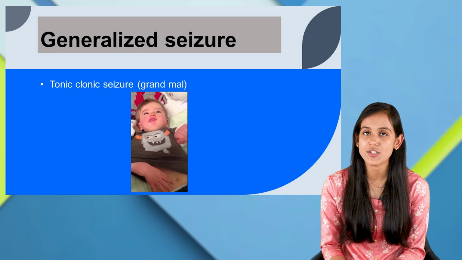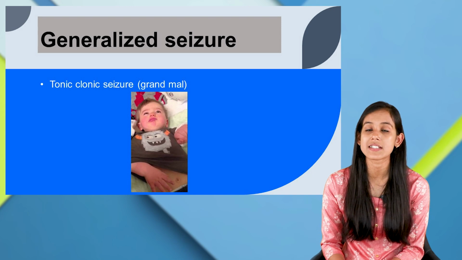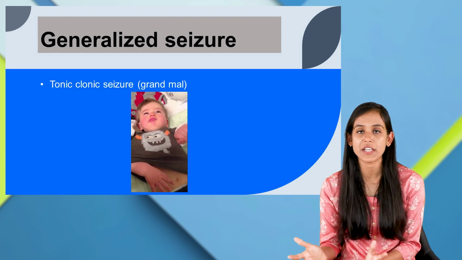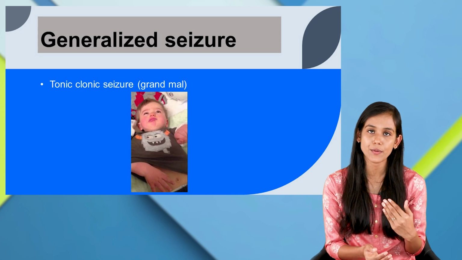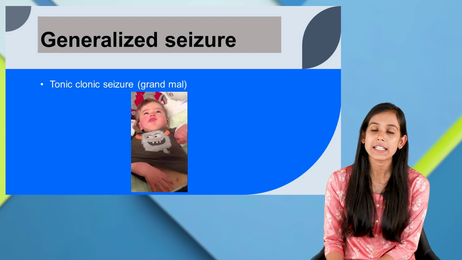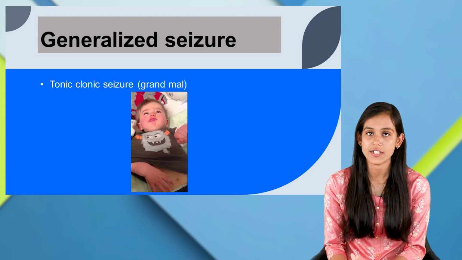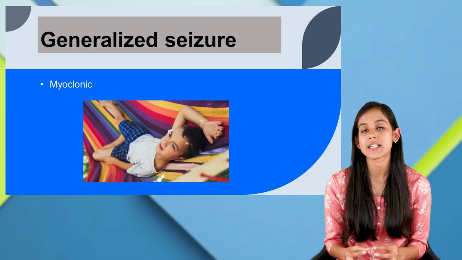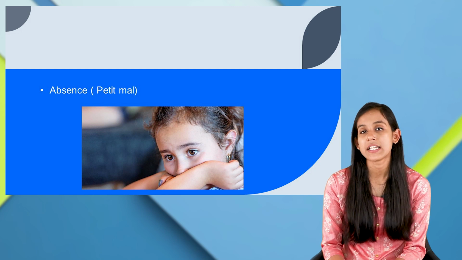Also, in tonic-clonic seizure, mostly the patients would have an aura, the second stage that we discussed in the stages of seizure. Again, the symptoms might vary from patient to patient, but mostly patients who experience tonic-clonic seizure would have this stage of aura, and then mostly the patient loses consciousness. Next, there is myoclonic seizure. In myoclonic seizure, there would be short muscle twitchiness. Next one is absence, also known as petit mal seizure.